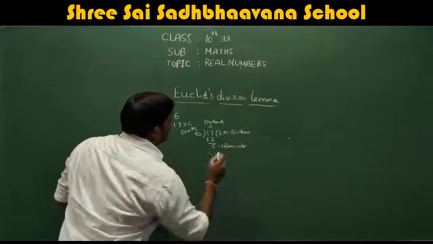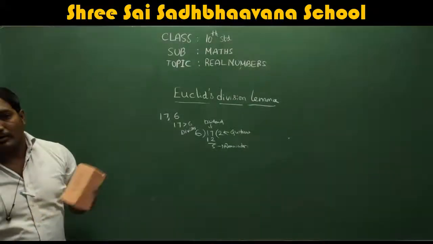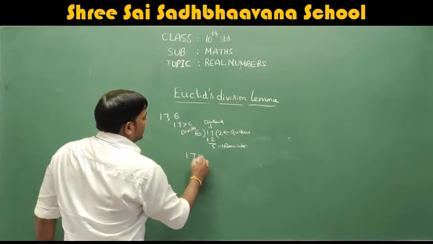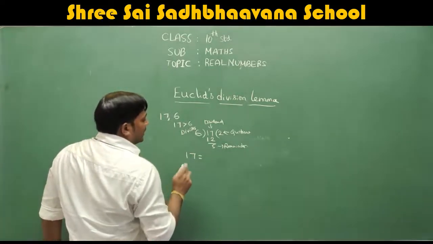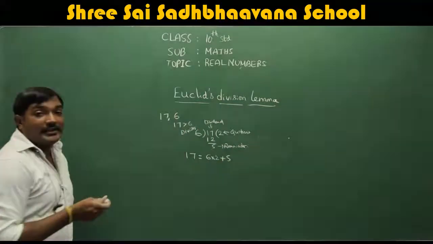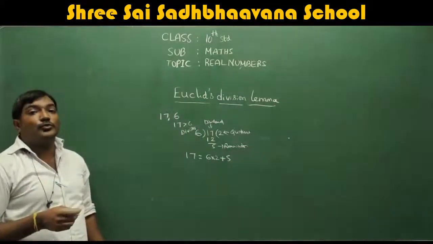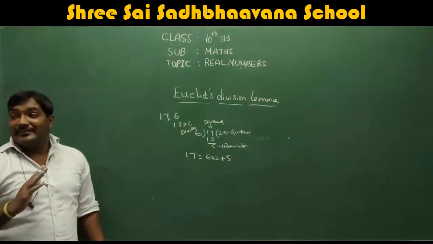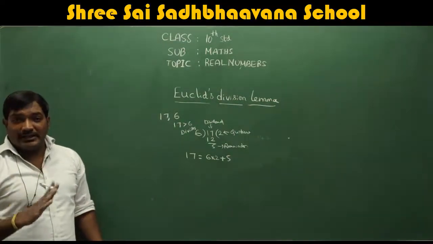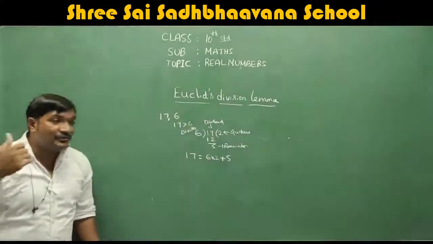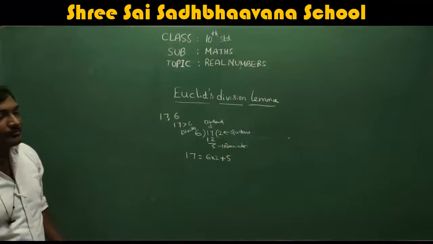Okay, these are the things which you already know. I'm just recapping. So 17 can be written as 6 into 2 plus 5. This means you divided 17 by 6 so that you got remainder as 5.